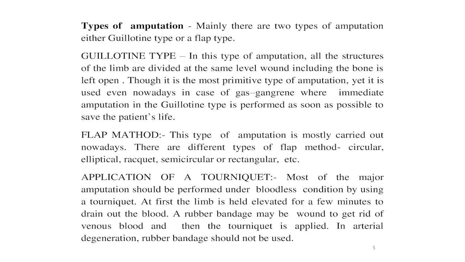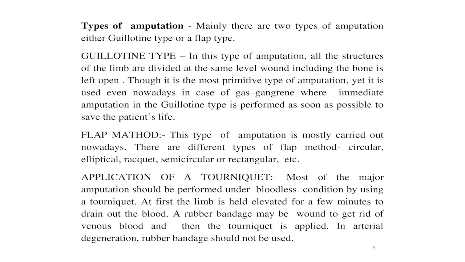Then we see the application of a tourniquet. Most of the major amputations should be performed under bloodless condition by using a tourniquet. At first, the limb is held elevated for a few minutes to drain out the blood. A rubber bandage may be worn to get rid of the venous blood, and then the tourniquet is applied. In arterial degeneration, rubber bandage should not be used, and in certain cases, even tourniquet should be avoided lest it lead to more arterial damage.